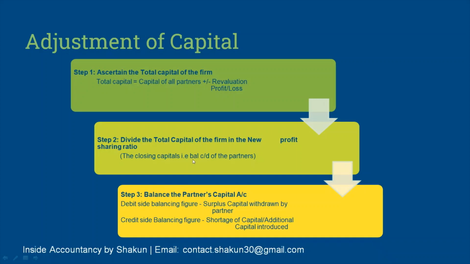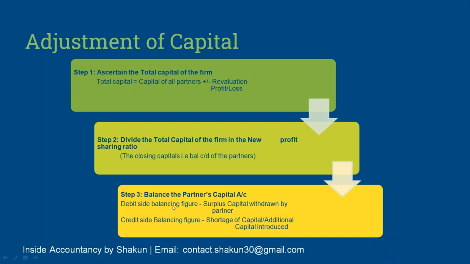But in these questions, the closing capital or balance carried down is pre-ascertained by applying this formula and dividing it into the new ratio. So suppose there are two partners A and B. So in the new ratio, the total capital will be divided and that will be the balance carried down of A and B, which should be written directly in the partner's capital account. Now, once you have written the balance carried down before balancing, obviously there will be a scope of balancing. So, when you balance the partner's capital account, if it is a debit side balancing figure, that is, the debit side falls short, in that case, the surplus capital is withdrawn by the partner.